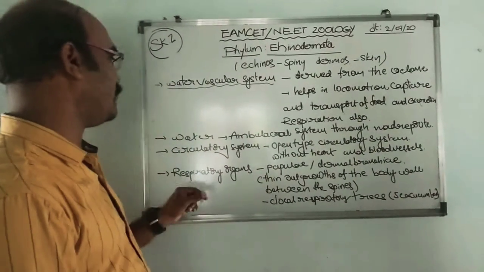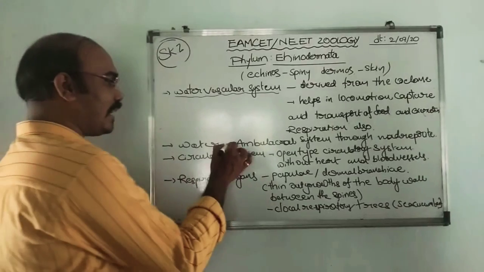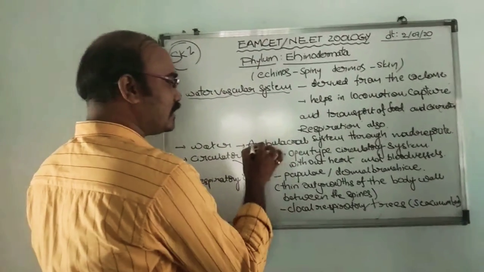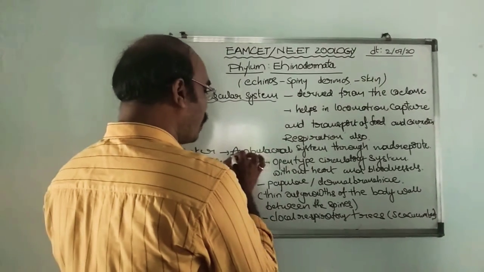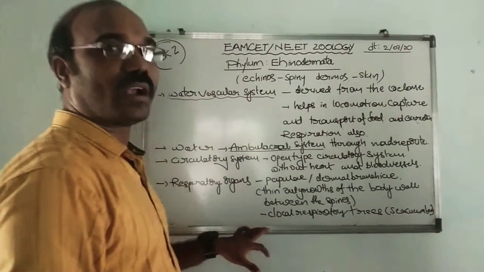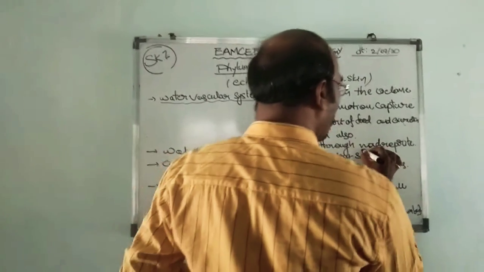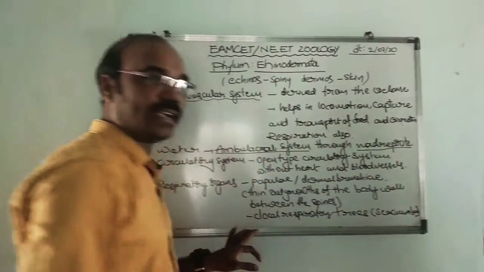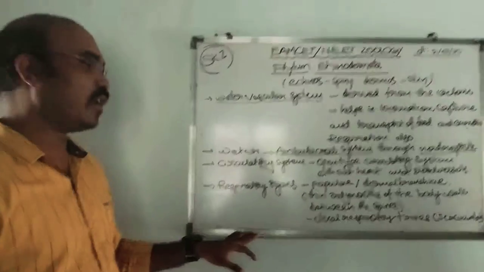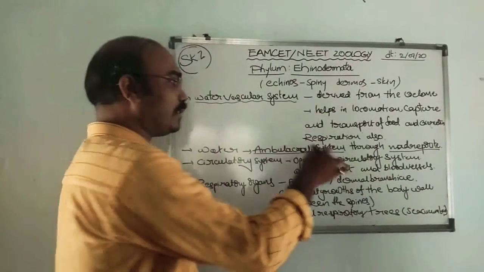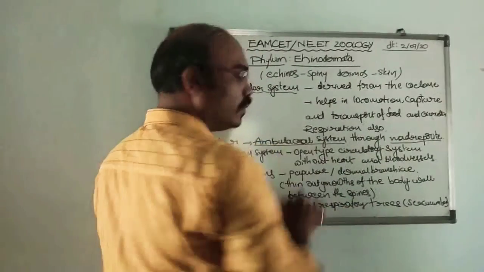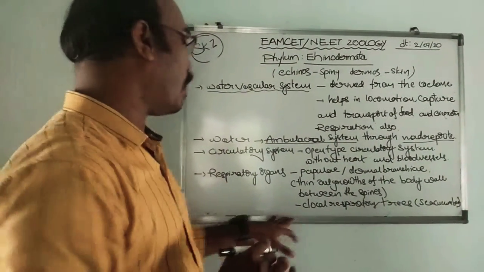The water enters into the coelom and the ambulacral system, or the water vascular system, through the madreporite. The madreporite is a small perforated plate on the body surface. The water enters through this madreporite into the water vascular system.